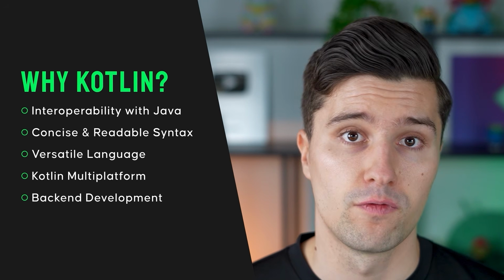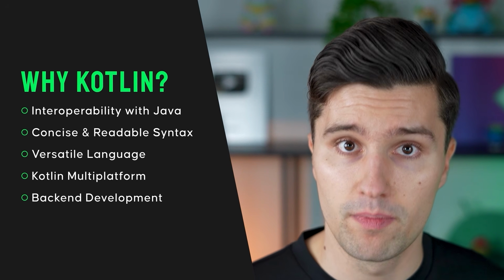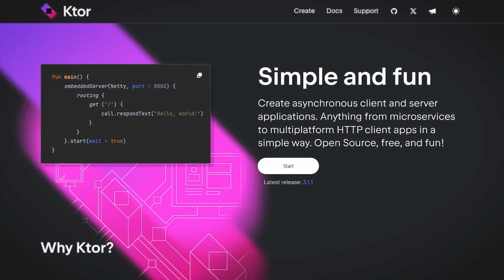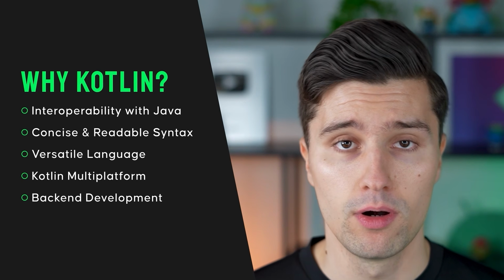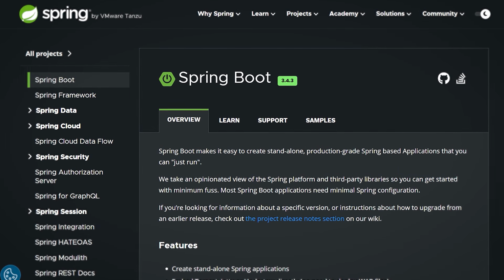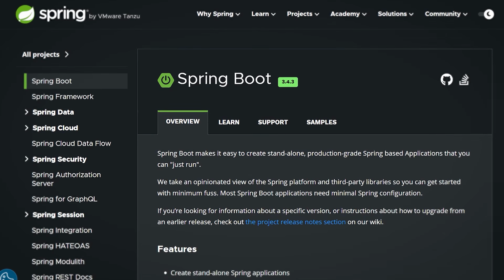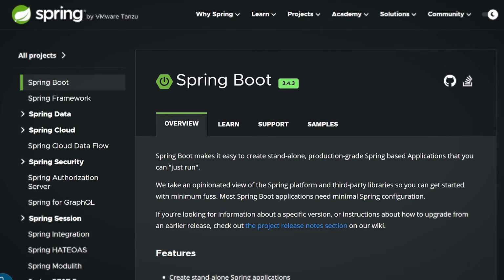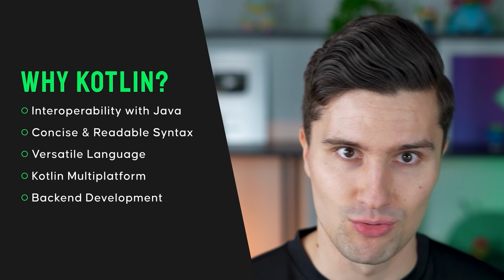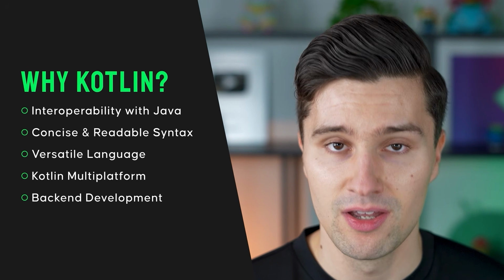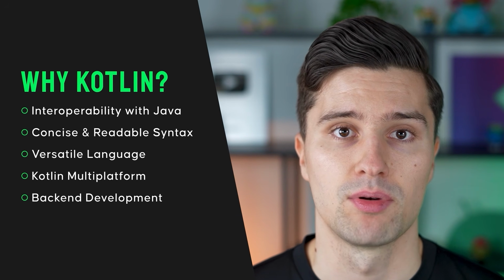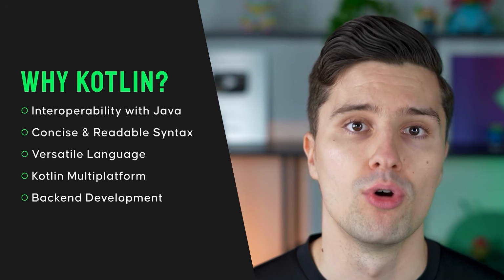And we can also use Kotlin for backend. So Kotlin has its own server-based framework, which is called Ktor. At this point, when I record this video, Ktor is not too popular in the industry yet. It's a great framework. I've used it before. But you can also use Kotlin for Spring Boot. So Spring Boot is the most popular Java-based backend framework to just write server architectures, server code. And since I said Java and Kotlin are fully interoperable, that means we can also write a Spring Boot backend, which was originally meant to work with Java. We can also write the entire code for that in Kotlin. And Spring Boot is way, way more established in the industry right now. And it's a much more mature backend framework.